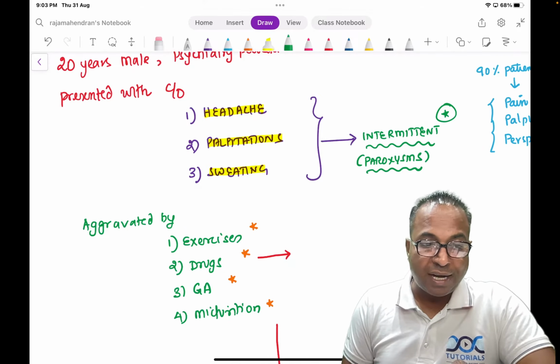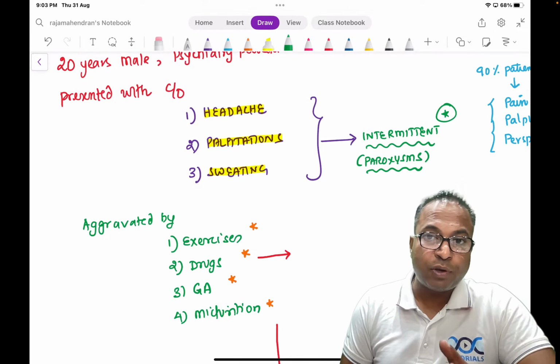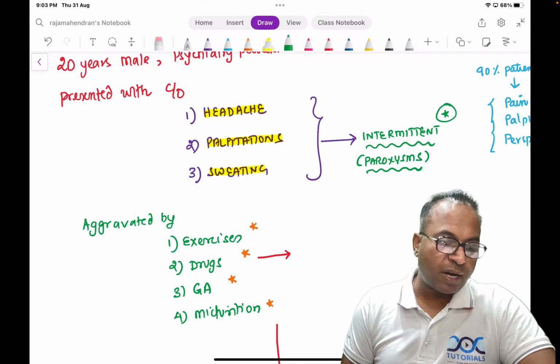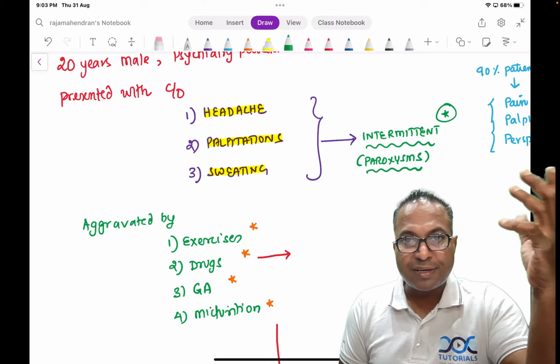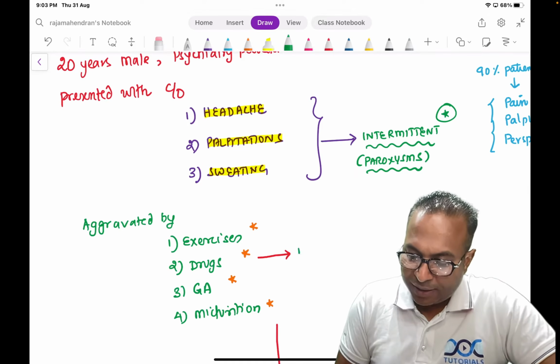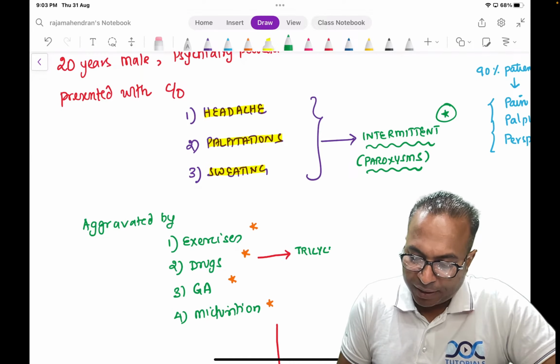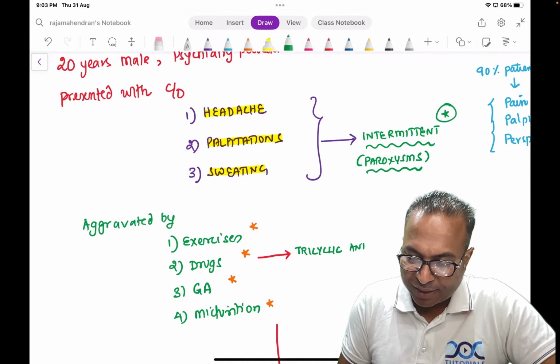This patient is on an antipsychotic drug that has aggravated his Phaeochromocytoma features. What is the drug? Can you tell me? That is a classical catch point. The patient went to the psychiatrist, who has given some drug known as tricyclic antidepressants. Very important. Tricyclic antidepressants.